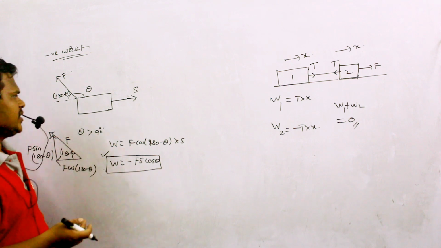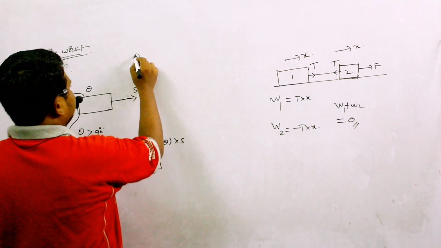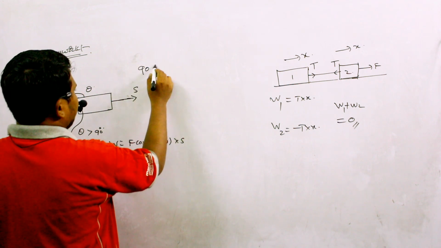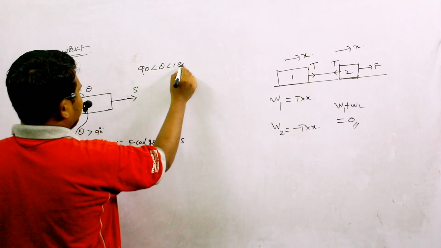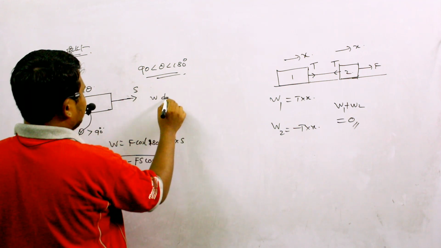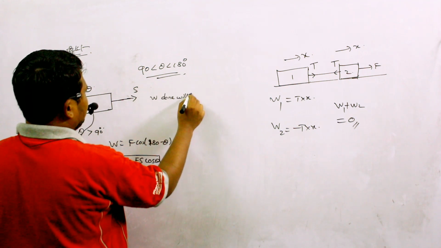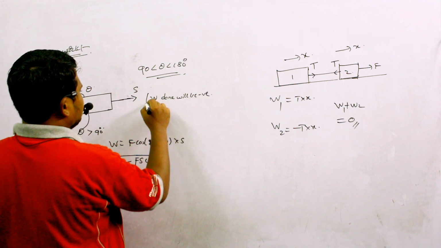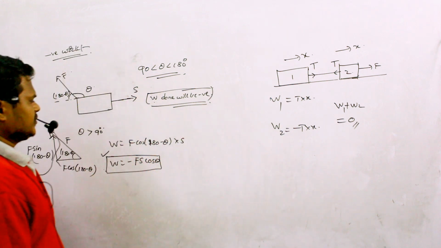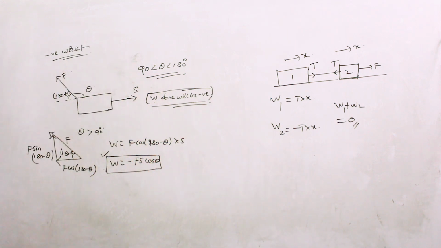Therefore, if theta value lies between 90 and 180 degrees, then definitely work done will be negative. So these are the conditions.